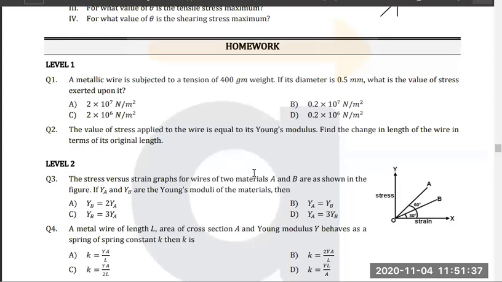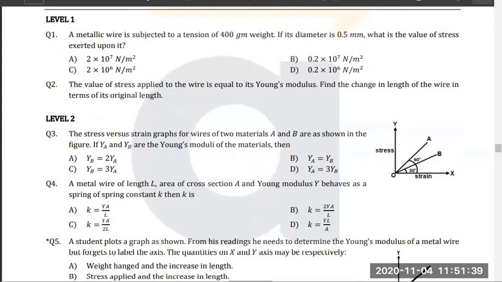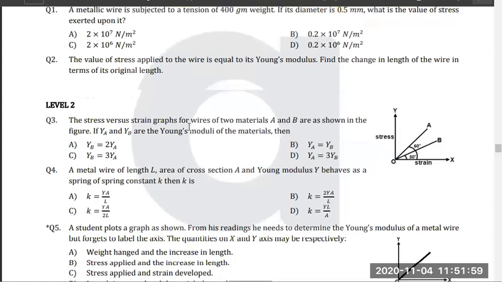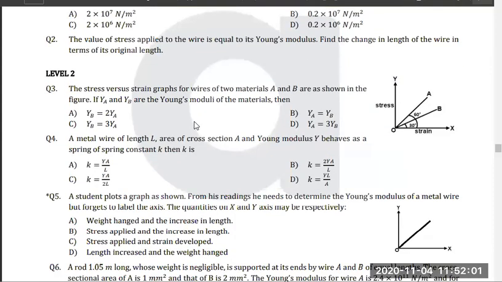Question number 3 was in the test as well as in the Kahoot session. I hope all of you remember. So question number 3 was also easy. Very good. Now, when you talk about question number 4, don't you think that question number 4 is a basic formula that we have already discussed?